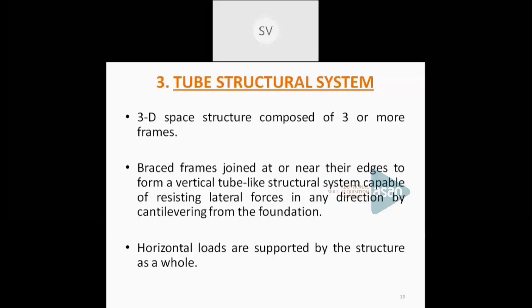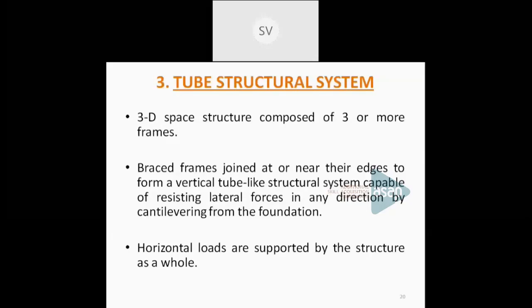Now the third one is a tube structural system. A tube structural system is a three-dimensional space structure. It can be composed of 3 or more structural frames. They are jointed together at or near the edges. You can see the figure.